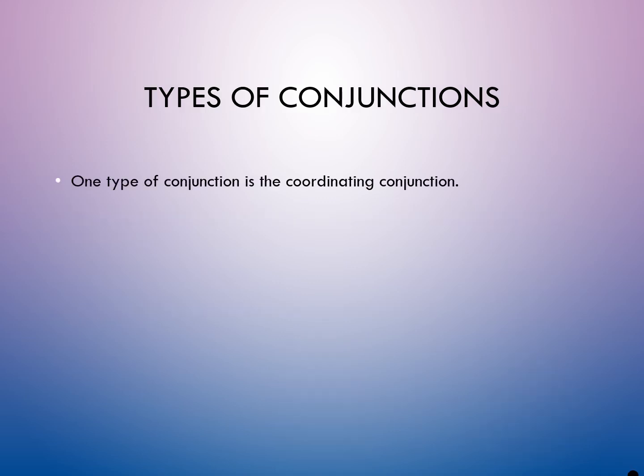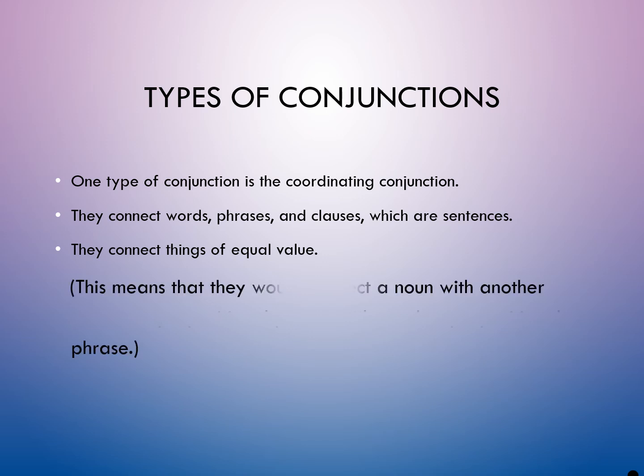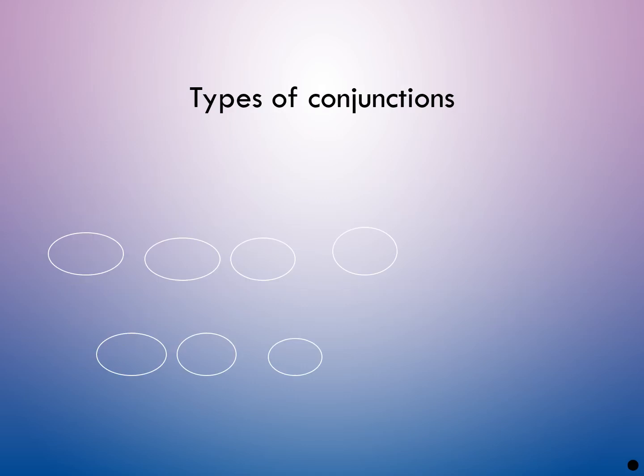What are the types of conjunction? One type of conjunction is coordinating conjunction. They connect words, phrases, and clauses which are sentences. They connect things of equal value. This means they would connect a noun with another noun or a prepositional phrase with another prepositional phrase.